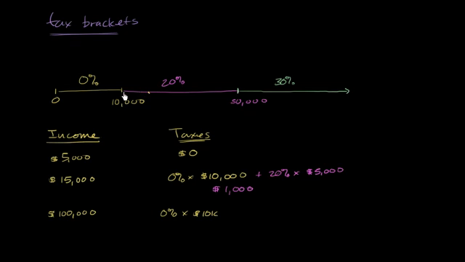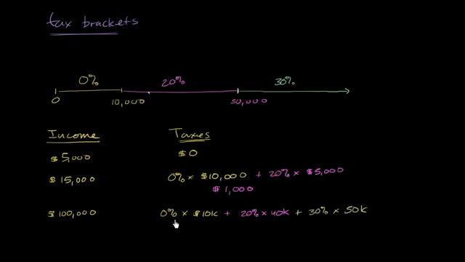Then they'll pay 20% on the next $40,000, this range right over here. So plus 20% times the $40,000. And then they only pay 30% on the increment of their income that is above this $50,000 threshold. So then they will pay 30% times the next $50,000. So $10,000 plus $40,000 plus $50,000, that's what adds up to $100,000.